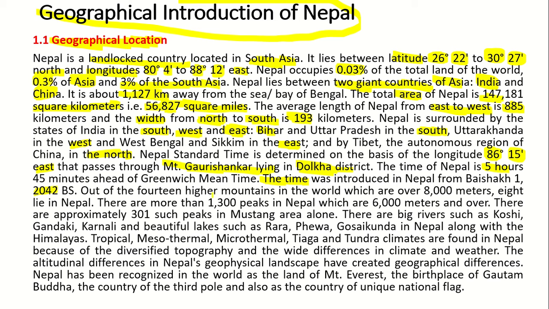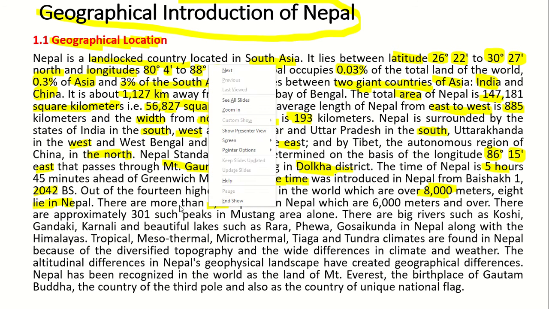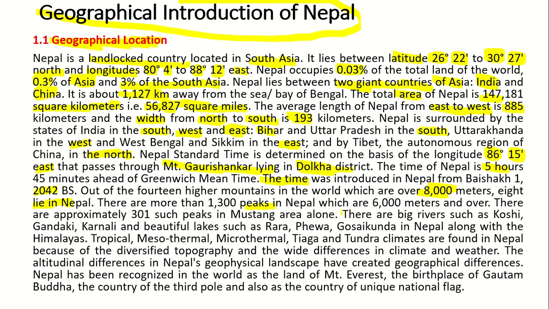Out of the 14 highest mountains in the world which are over 8,000 meters, 8 lie in Nepal. There are more than 113 peaks in Nepal which are 6,000 meters and over. There are approximately 301 such peaks in Mustang area only.